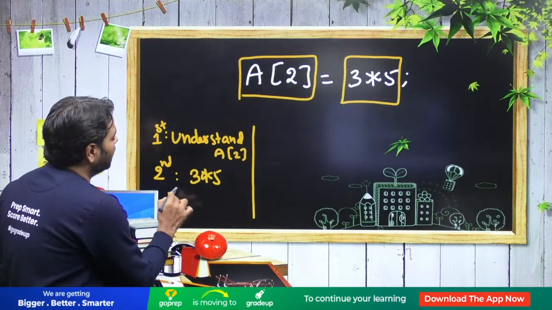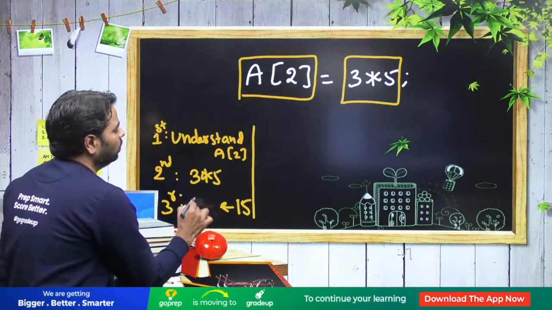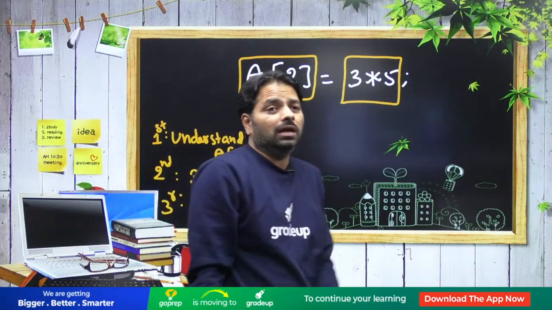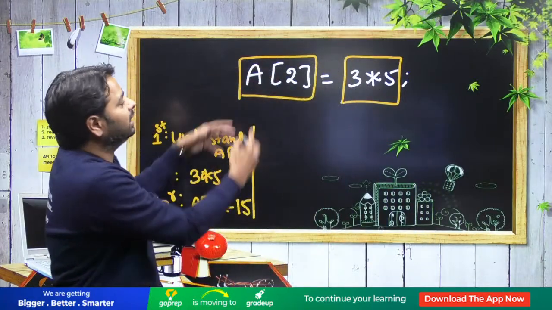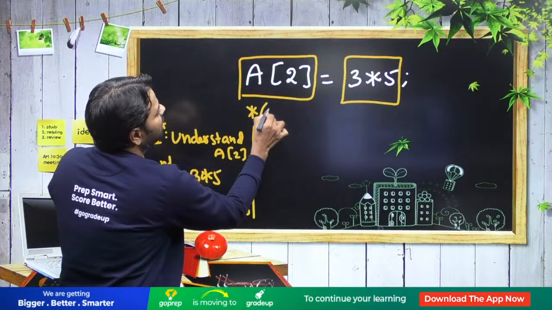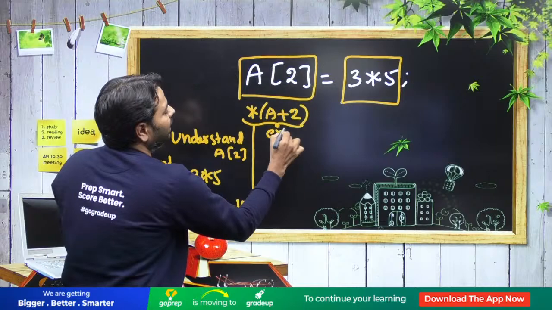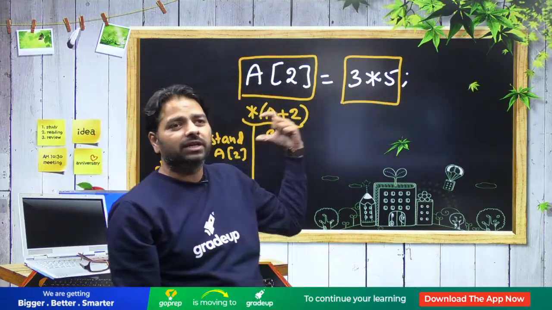And third, that 15 will be assigned to A of 2. A of 2 is not a simple variable that can be understood directly. A of 2 has to be evaluated because A of 2 is nothing but star of A plus 2 in a C program. This is an expression. It has to be calculated first before storing the 15 into it.